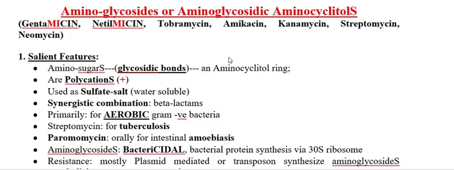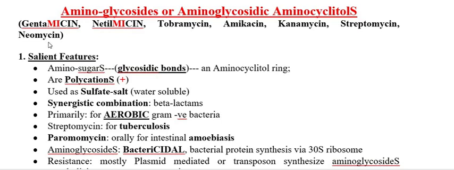So today I am going to discuss another antibiotic group, aminoglycosides. Aminoglycosides are also called aminoglycosidic aminocyclitols. Under this group there are many antibiotics: gentamicin, netilmicin, tobramycin, amikacin, kanamycin, streptomycin, neomycin. So these are the antibiotics that belong to the group aminoglycosides.